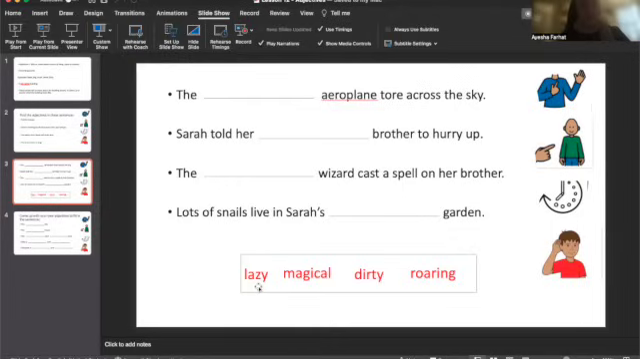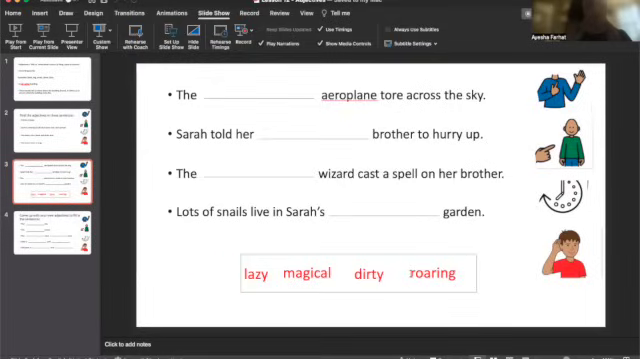Lazy. Well, lazy wouldn't make sense because lazy means very, very slowly or doing something but not really wanting to. Tall and lazy are opposite words. Magical. Well, it could be magical because it is going really, really fast across the sky. But as we know, aeroplanes can go really, really fast across the sky, even if they're not magical. Then we've got dirty. Well, dirty wouldn't really add any description to this sentence because we're talking about the speed of the plane. So it would have to be something relating to the speed of the plane.